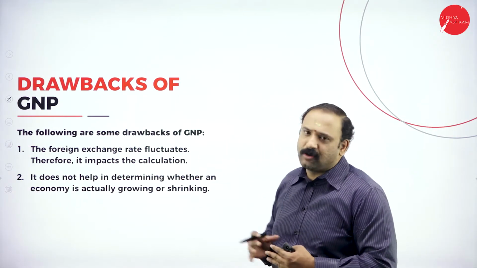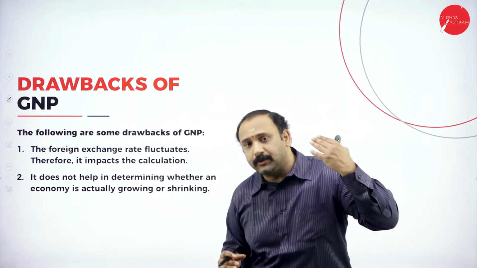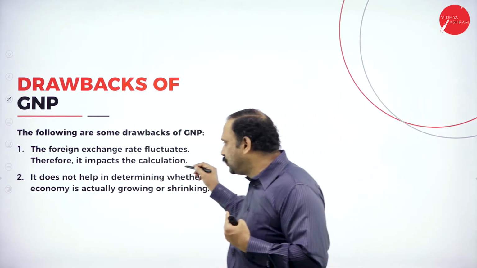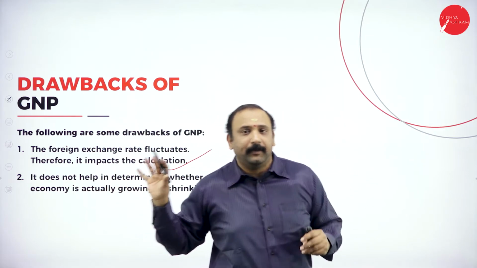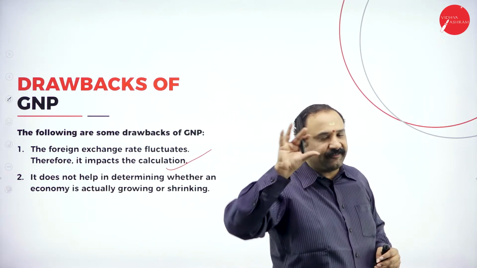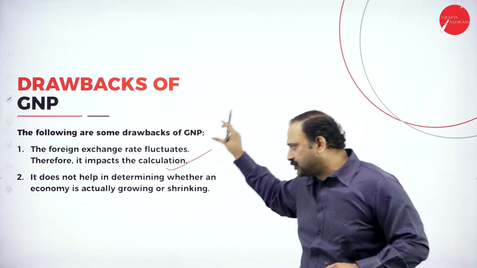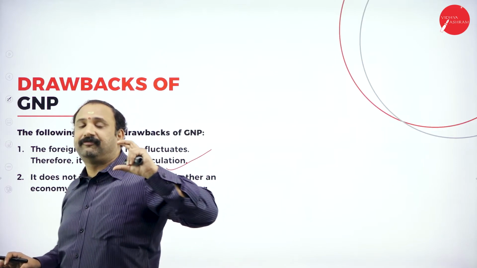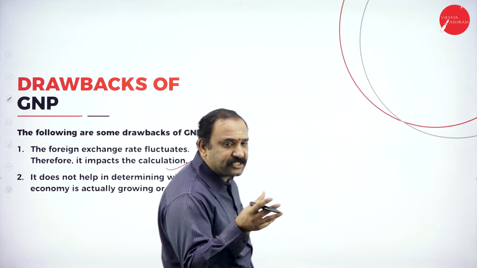Now, the drawbacks of GNP, which we need to understand. We have seen the advantages, we also need to see the disadvantages. The foreign exchange rate fluctuates, therefore it impacts the calculation, no doubt about it. Because of the foreign exchange rate fluctuation, there is always a constant change that keeps on happening.